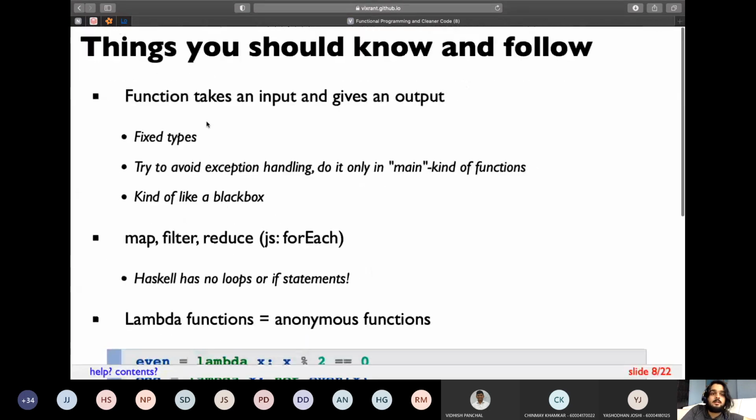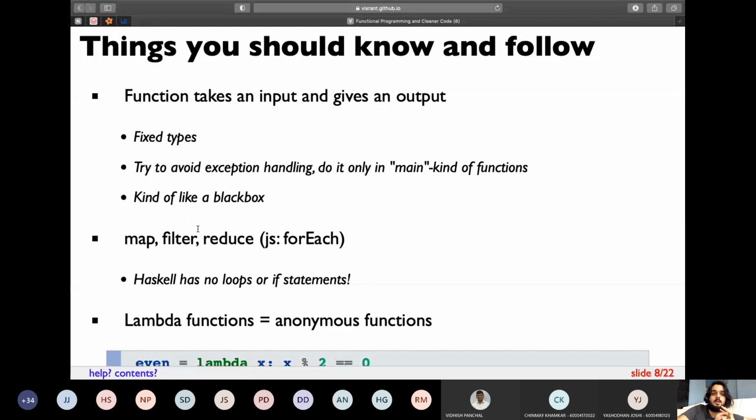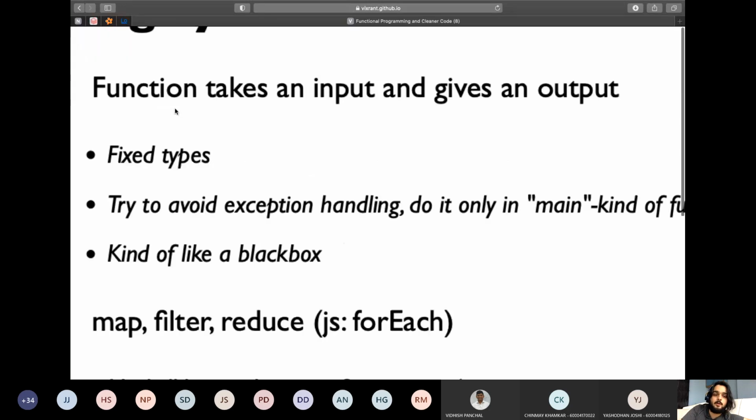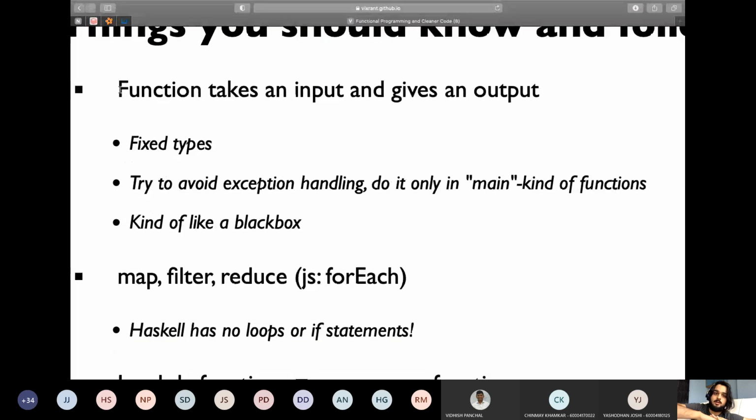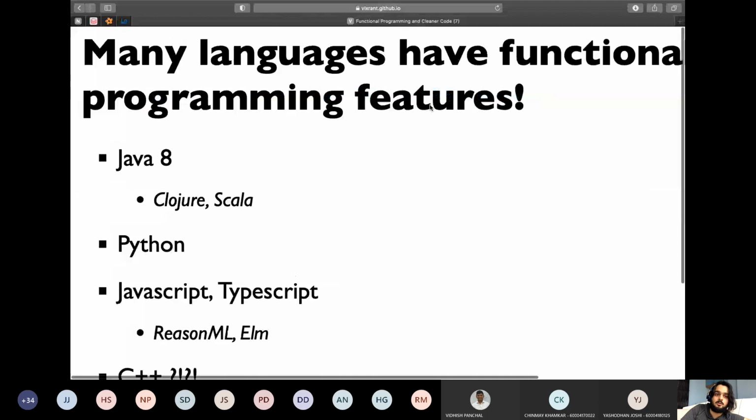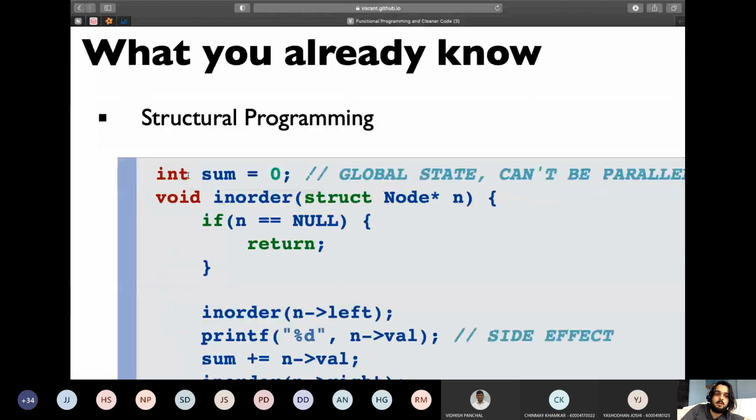One second. So, things you should know before you start converting your code into a functional programming approach. The first one is that a function should take an input and give an output. What this means is you should not declare global variables and manipulate them in your function. Like in the first example which I showed you, the sum one, this is a global variable and your function should not be dependent on it.